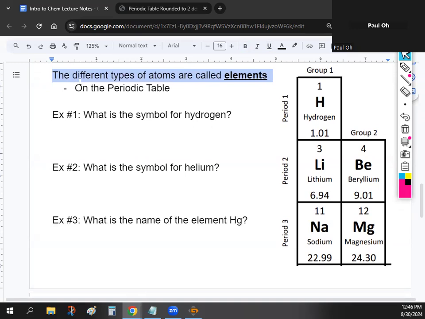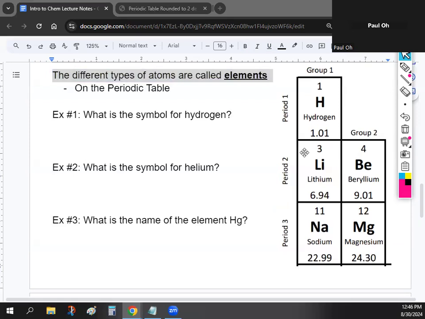Yeah, just write the term atom somewhere, but you do want to write this definition right here about elements. Okay, so today I'm going to teach you guys how to read two of the things on the periodic table. So I have a little sample right here, but this is all on the top left of your periodic table. So I want you guys to look at the top left of your periodic table.